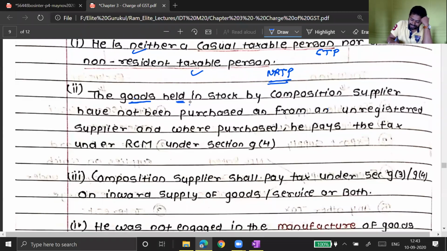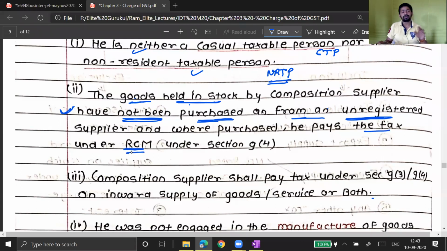Goods held in the stock by a composition supplier have not been purchased from an unregistered dealer. What we want here is this: a composition dealer must not purchase any commodity from an unregistered dealer, and if he purchases from an unregistered dealer, he must pay tax under reverse charge basis.